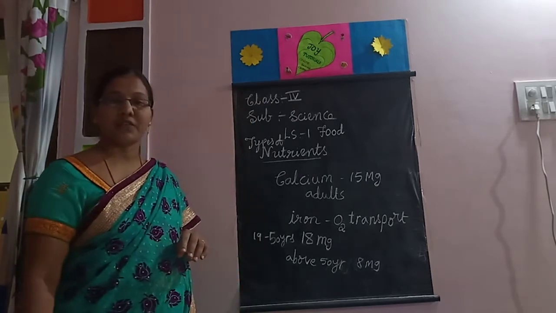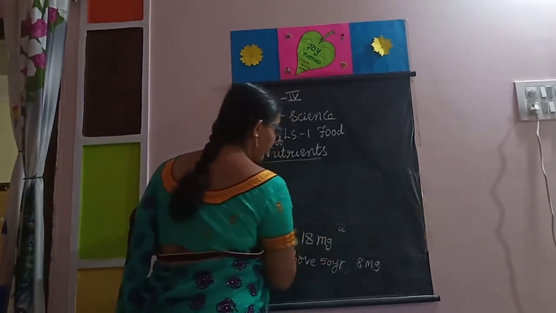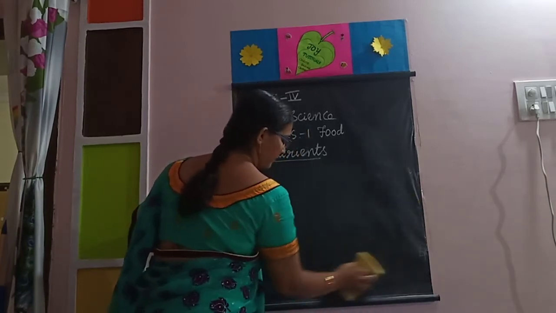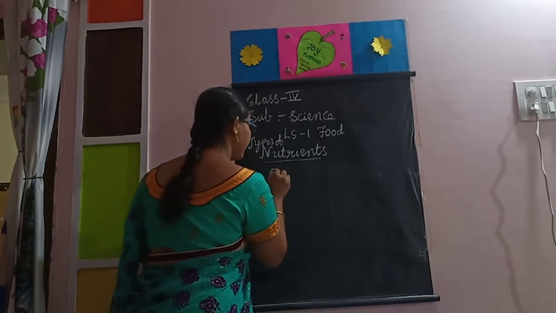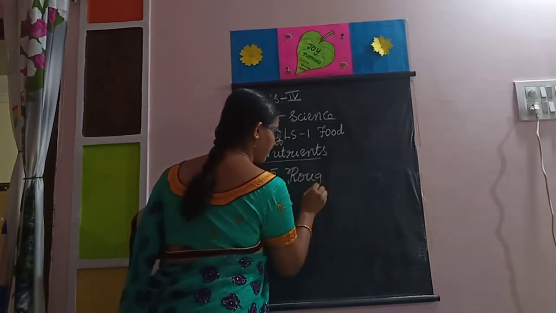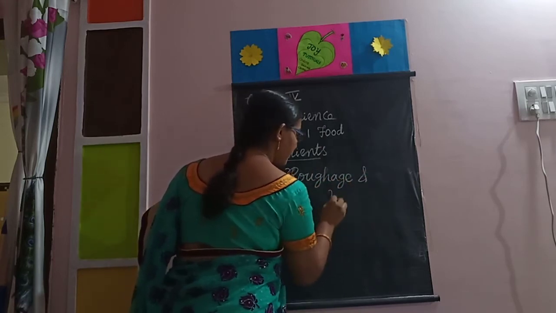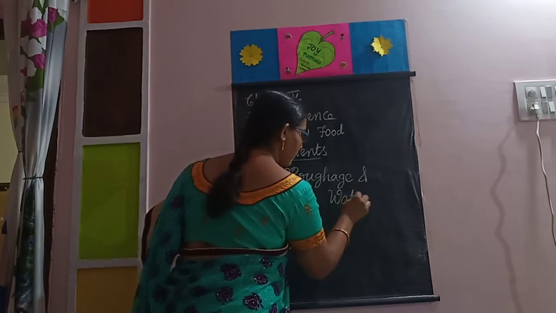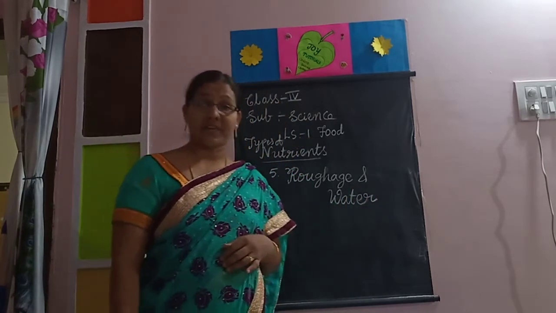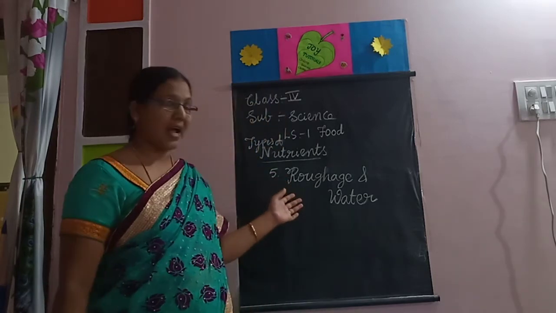Next, the fifth one is roughage and water. Roughage and water are very, very important for our body. Roughage is the dietary fiber, mainly found in plant food.